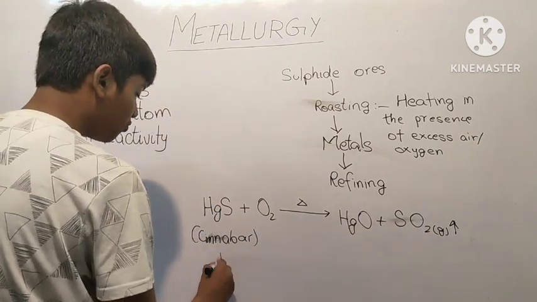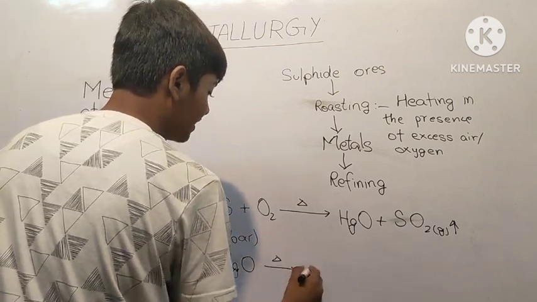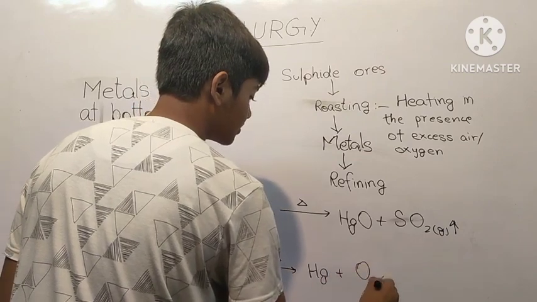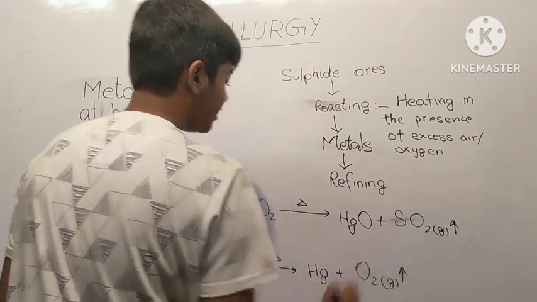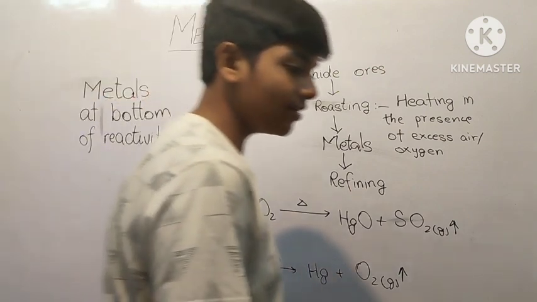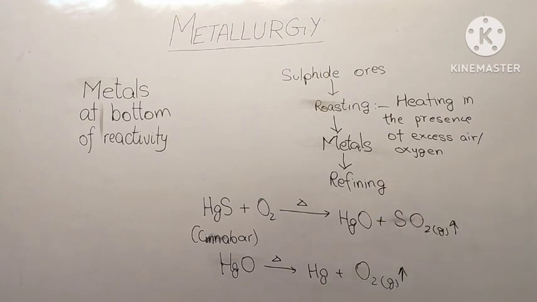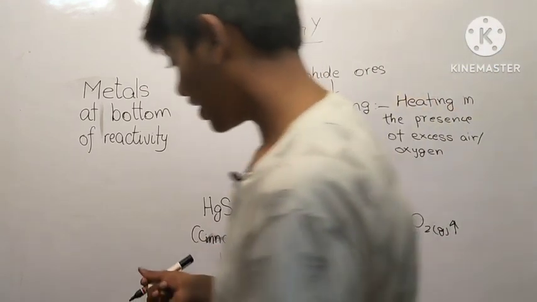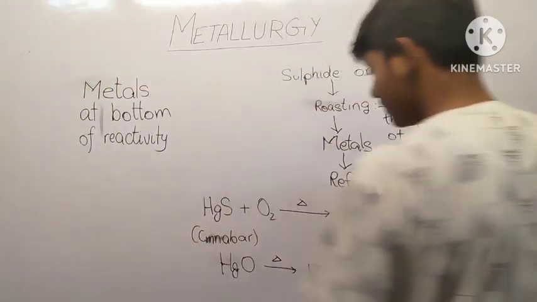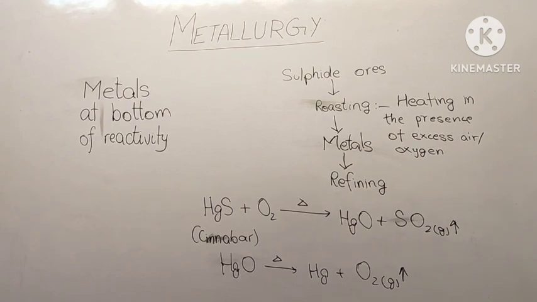Now the mercuric oxide formed is also heated, and this then forms Hg, which is mercury, and oxygen gas. After this, refining is done. I will tell you how refining is done. Mostly we do it by the process of electrolytic refining. But for now, we get mercury from its ore, the sulfide of mercury, by heating alone.